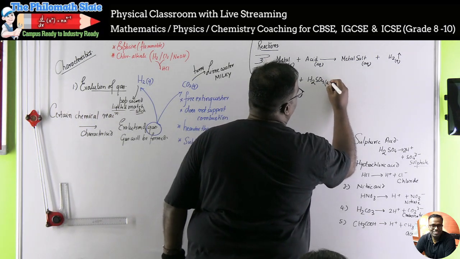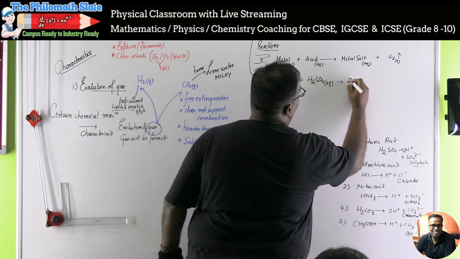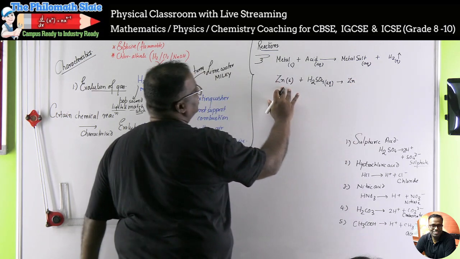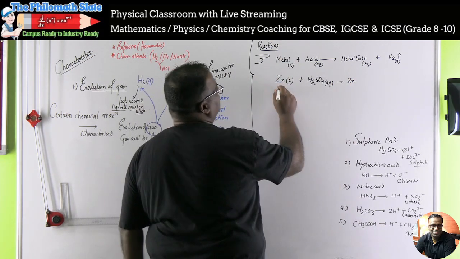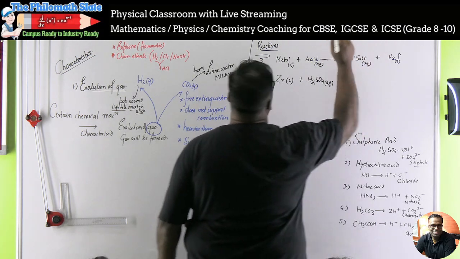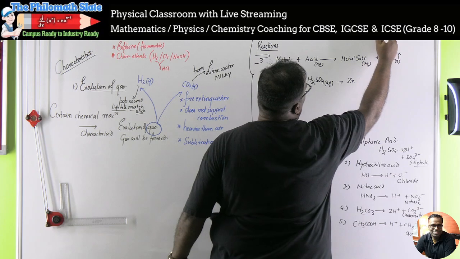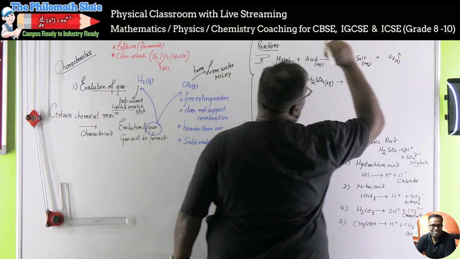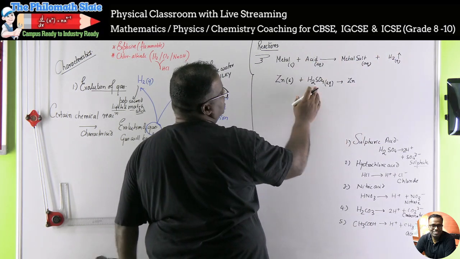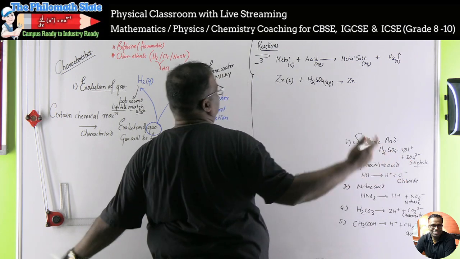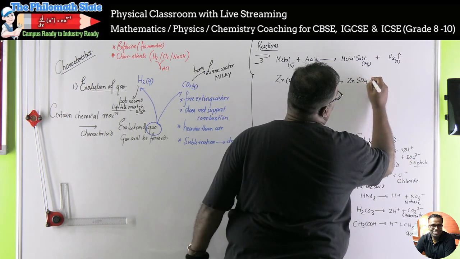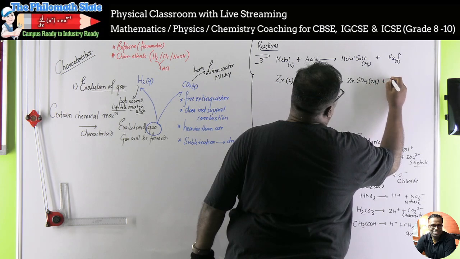This is aqueous. It will give you metal salt. Zn. Now look at Zn. Zn is also a metal. So Zn आपको क्या दिखाएगा? Zn's normal thing is always Zn2+ plus 2 electrons. So Zn is 2 plus, SO4 is 2 minus. बढ़िया शादी. ZnSO4 aqueous. And releases hydrogen.